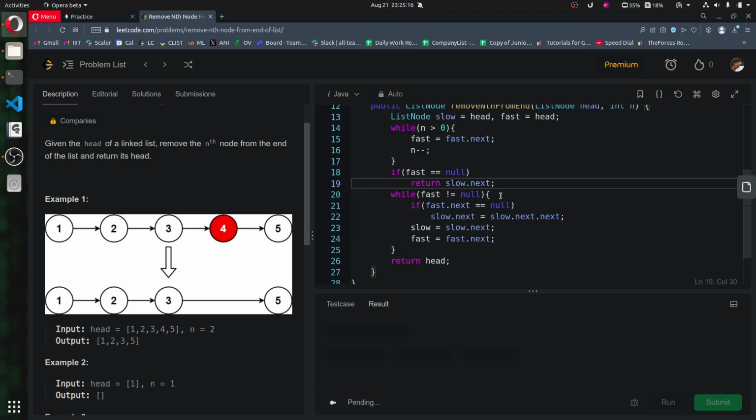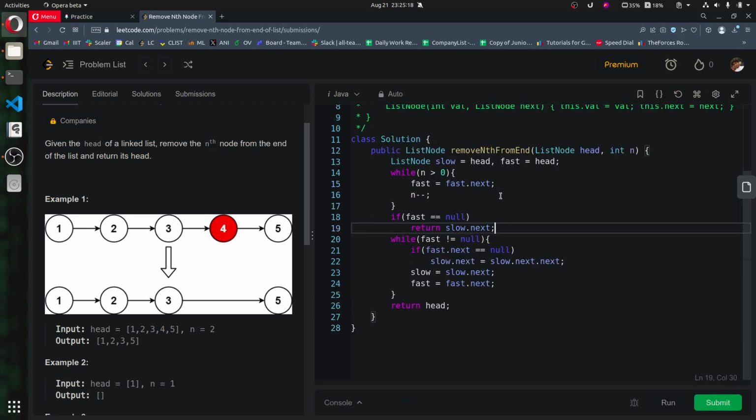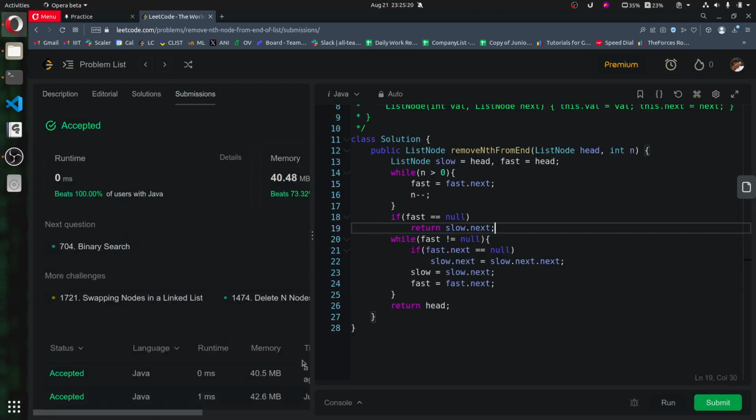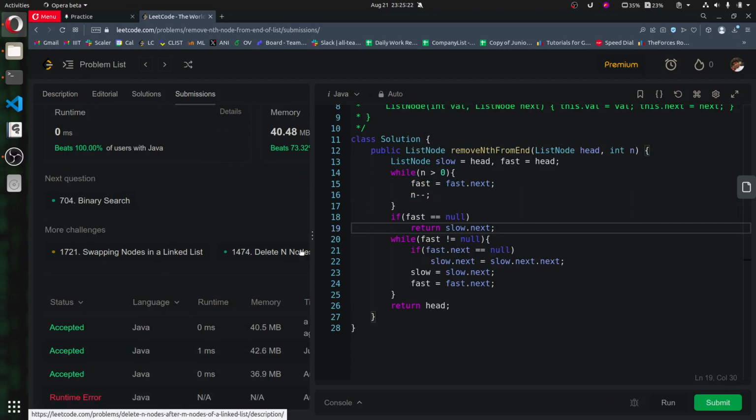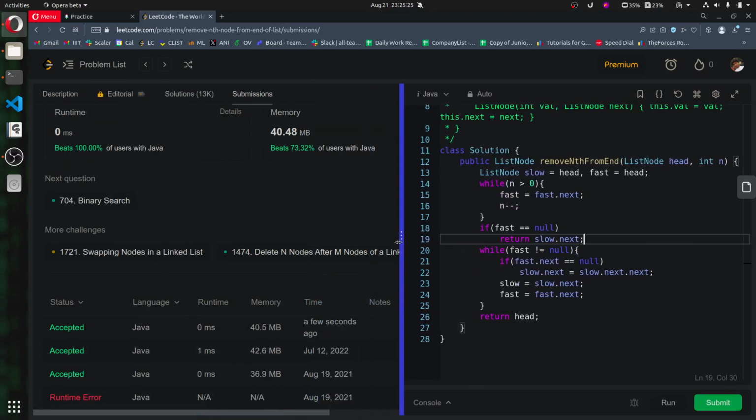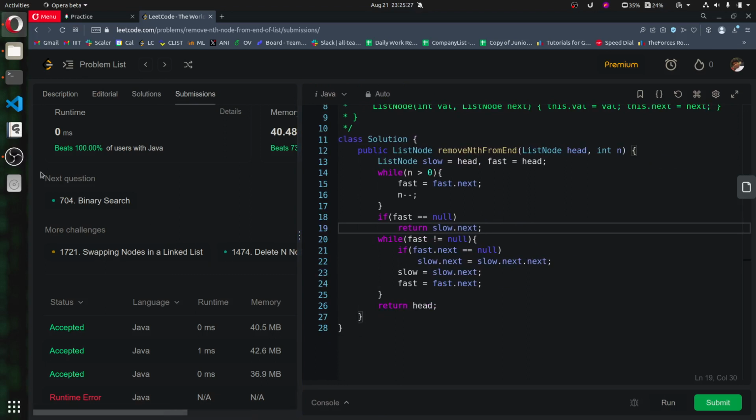Let's try to submit it. Okay, it worked, and yeah, we did 100% of the submissions again. Last time when I did this submission, okay, last year in July.